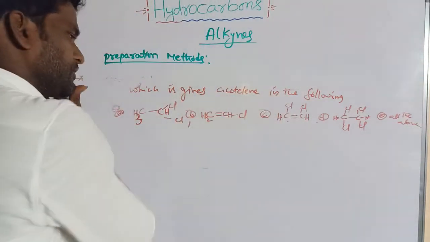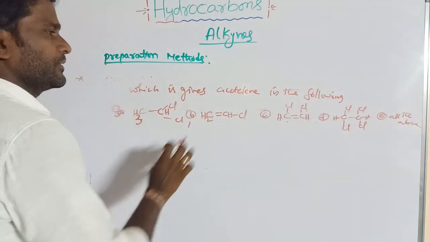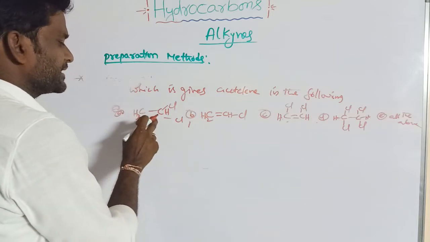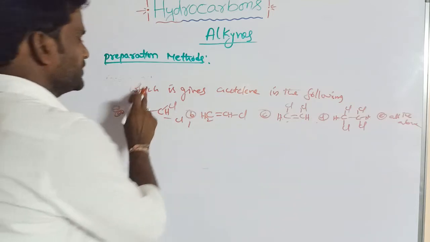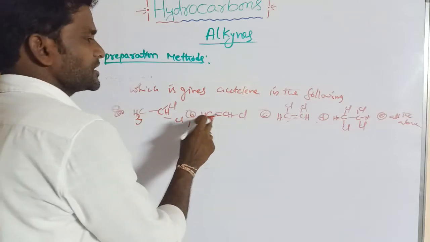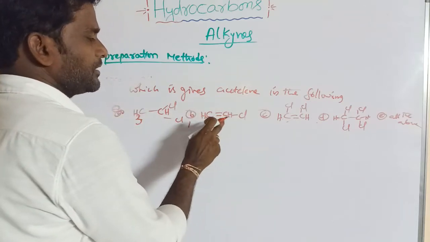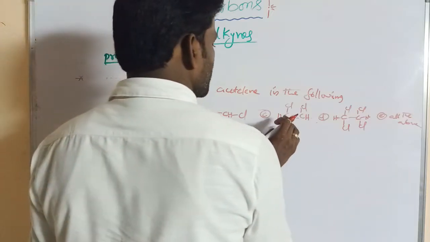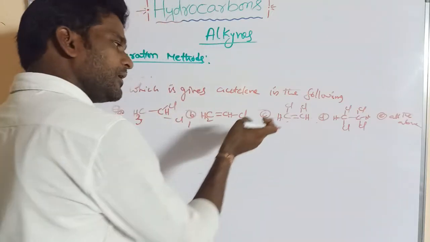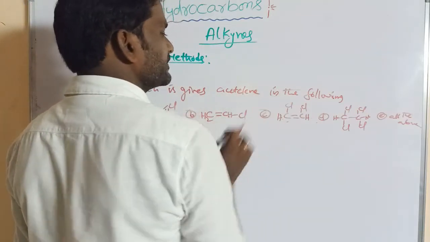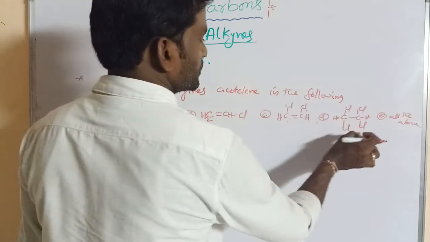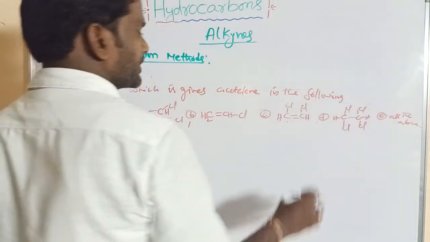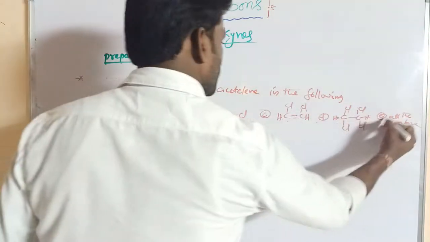Vinyl chloride gives acetylene when treated with alcoholic KOH. The dihalide also gives acetylene when treated with alcoholic KOH. It also gives acetylene when it is treated with zinc powder. All the above, right.